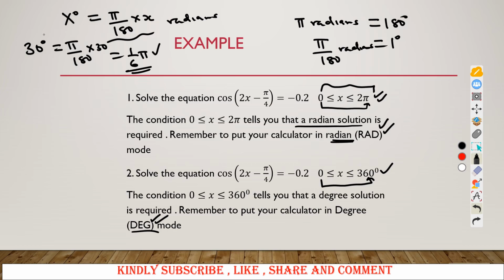So if you deal with your expression or your angles in degrees, and what you are required is the angle in radians, you can put it in radians by using this format of changing degrees to radians. Likewise, you can convert radians to degrees or degrees to radians, so long as you use the given condition that pi radians are equal to 180 degrees. So always check your calculators to see the mode you are using when you are in the final examination.